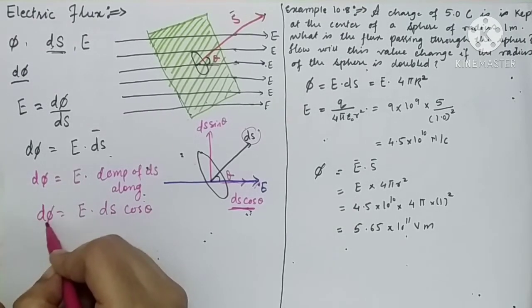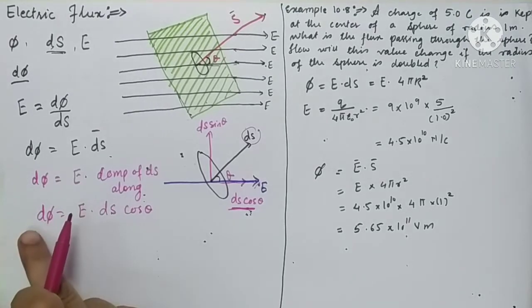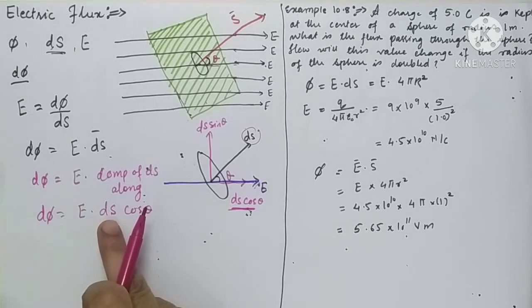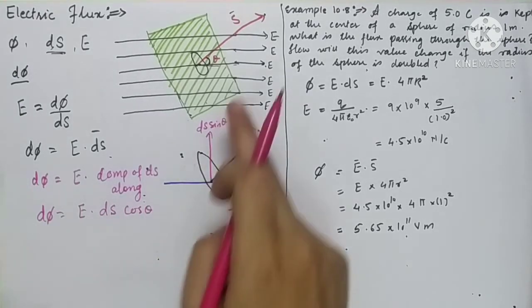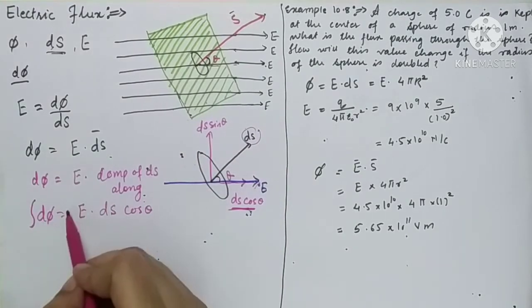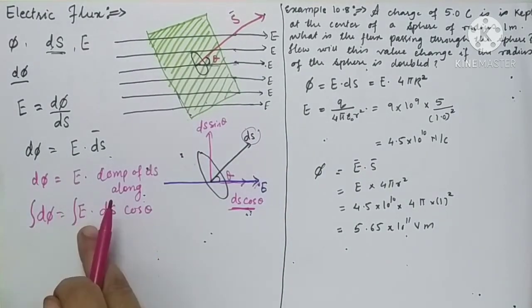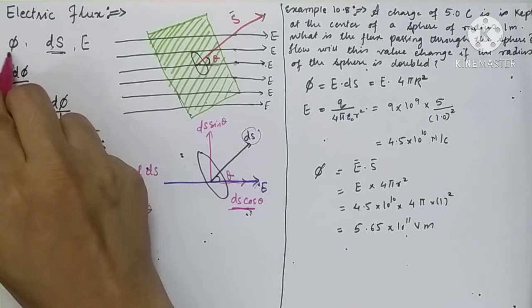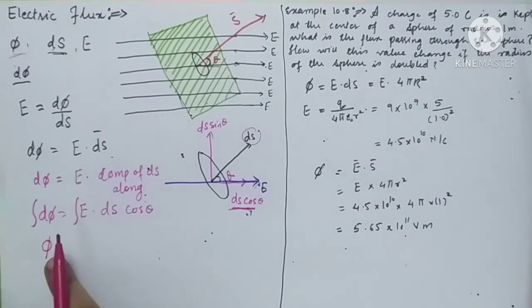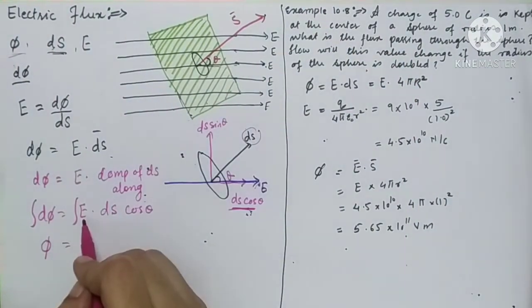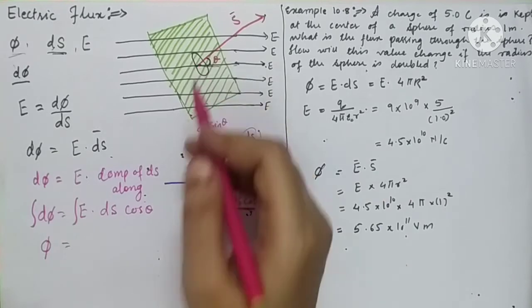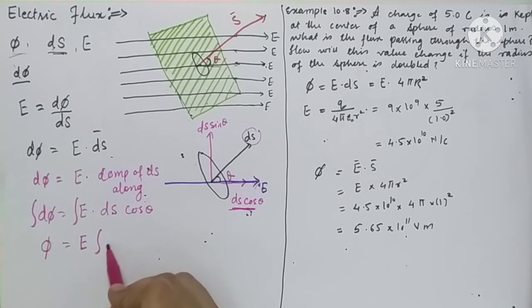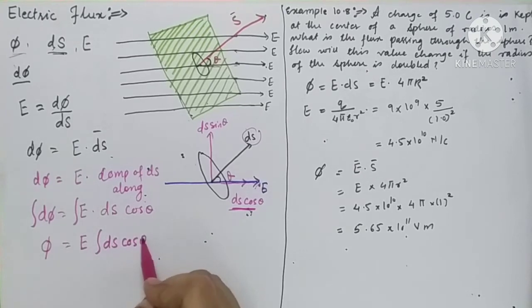This is the expression of the small flux passing through the small area. To find the total flux passing through the total area, you need to integrate the expression. After integrating, the small flux will become the total flux, which we have already considered. It is phi, the total number of lines of force, equal to, as E is the electric field intensity, it is constant at a given point, so it will come out of the integration, ds cos theta.